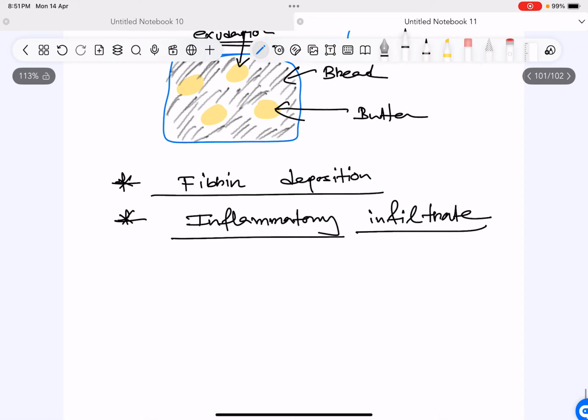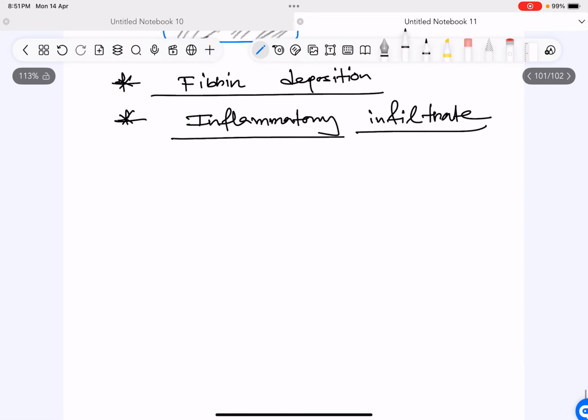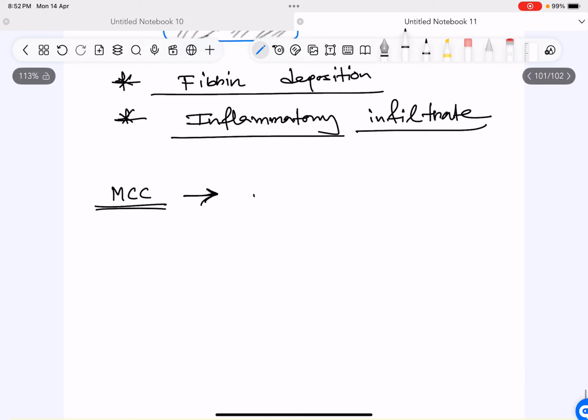Okay. Now, what is the most commonest cause of the fibrinous pericarditis? See, the most commonest type of pericarditis is the dry or fibrinous pericarditis, but the most common cause of the most common type of pericarditis, okay, you understand what I'm saying? Most common cause of the most common type of pericarditis, what is the answer? It is uremia. So most common cause of the fibrinous pericarditis is uremia. Remember, uremia. This happens in CKD.